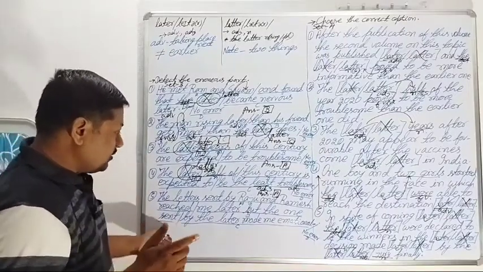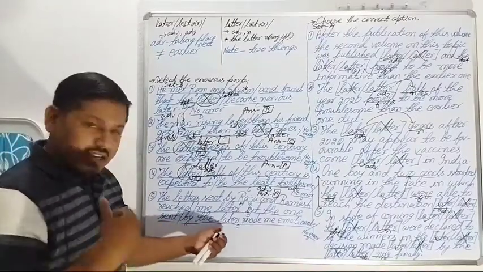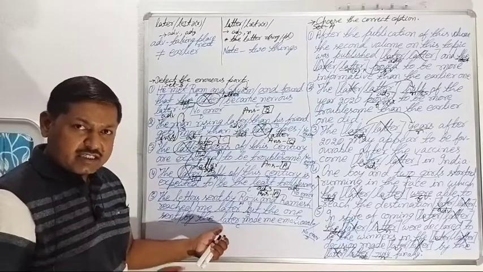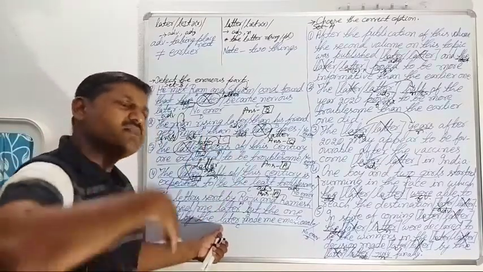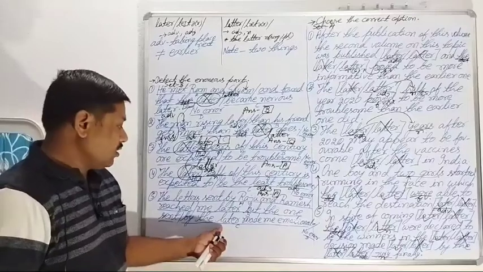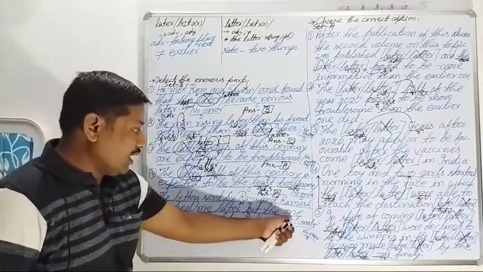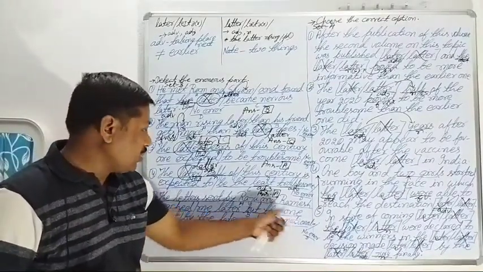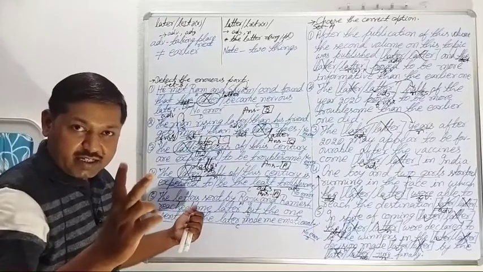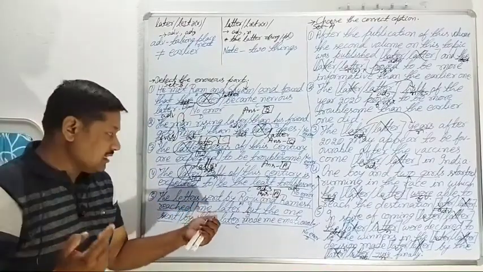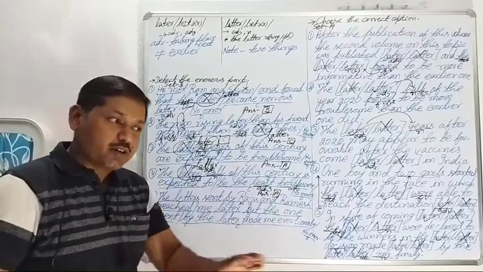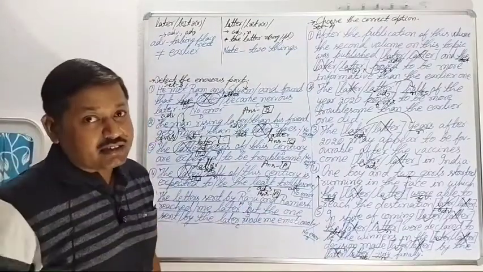But the one sent by the latter reached me what? Reached me very promptly? No. Reached me later, means reached me next. But the one, here, one stands for the letter. There were two letters sent to me, and those two letters were written by whom? Two persons, Raju and Ramesh. Raju wrote one letter, Ramesh wrote another letter.